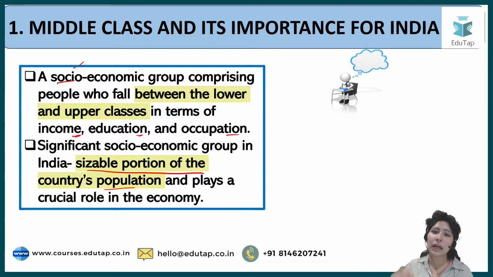It is said that if you pick up 3 Indians, 1 out of those 3 is going to be a person belonging to the middle class. The others could be poor or rich, but 1 out of every 3 Indians is middle class, and by the 2040s, around 2047, this will go to 2 out of 3 people being middle class. That means it's a good thing that poor people are coming out of poverty and moving to the middle class.